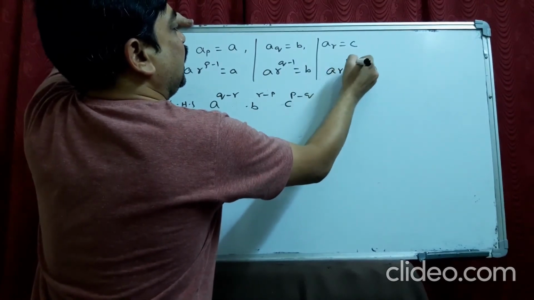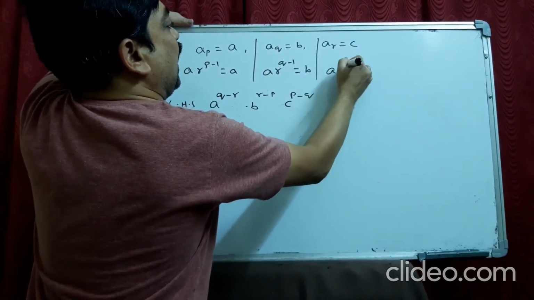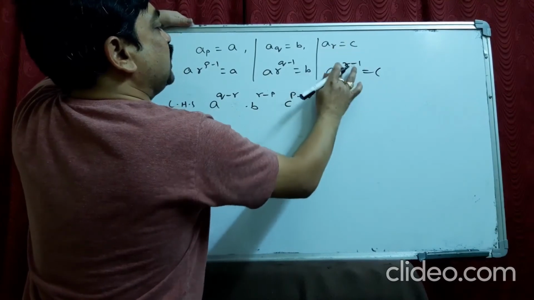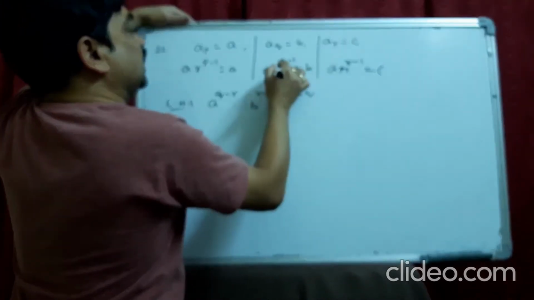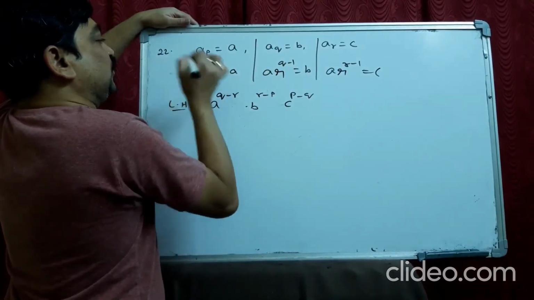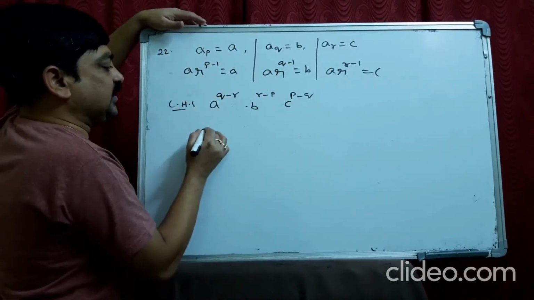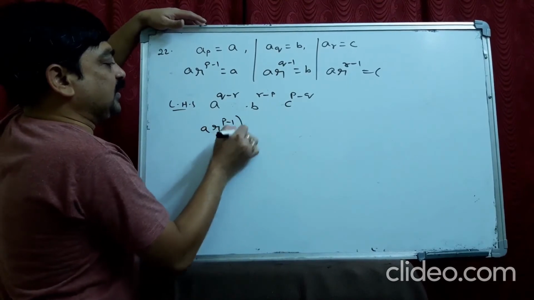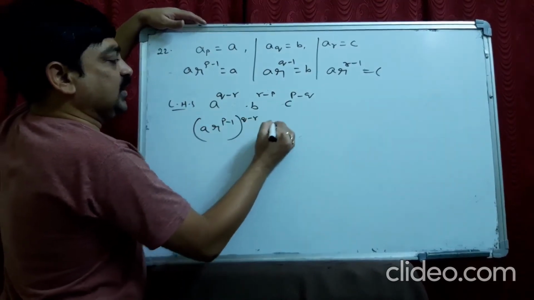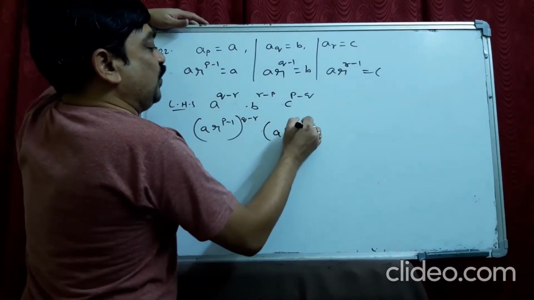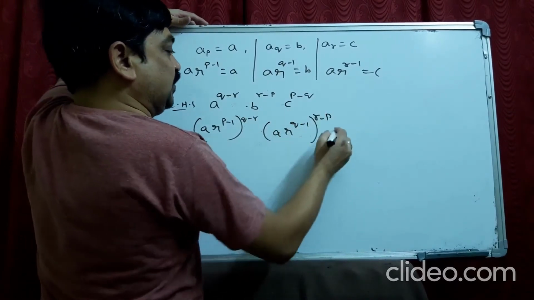A R power R minus 1 is C. 2 R's are there. We take ratio with small r like this. This is ratio. Okay. Let us substitute here. In the place of A, I write this: A R power P minus 1 into power Q minus R, A R power Q minus 1 power R minus P,